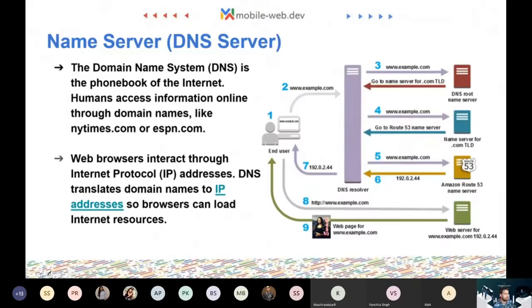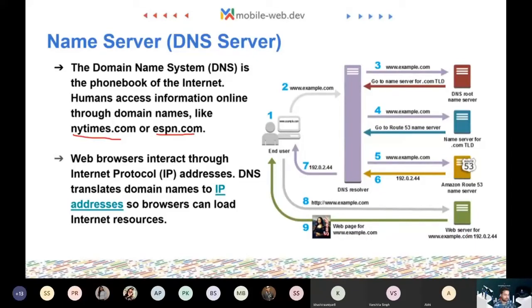Okay, so after that we have name servers, and this is what I was talking about now. So imagine the domain name server, DNS, to be a phone book repository of the internet. A domain name server knows which website points to which name server, and domains like New York Times or ESPN.com have different name servers, and there is a distributed database system that keeps a record of which domain name points to which name server.